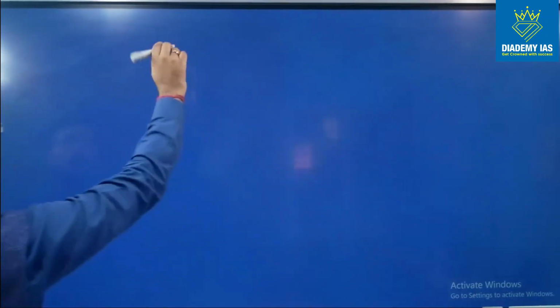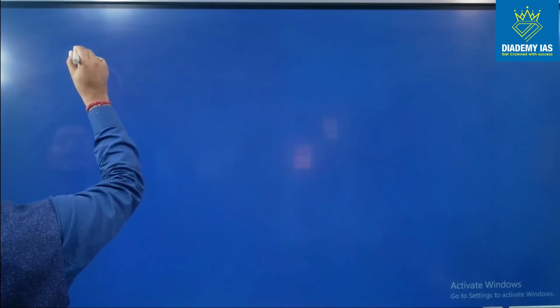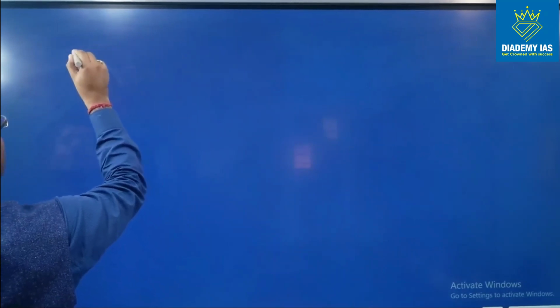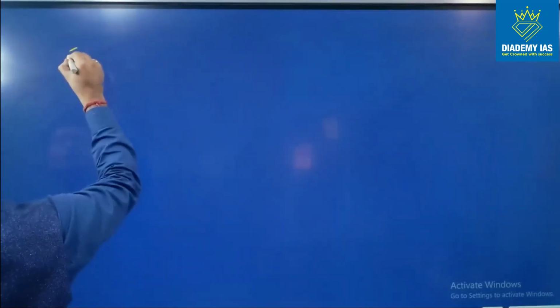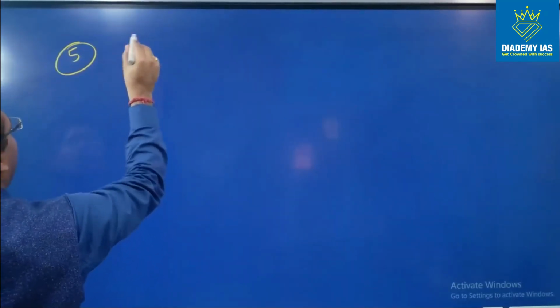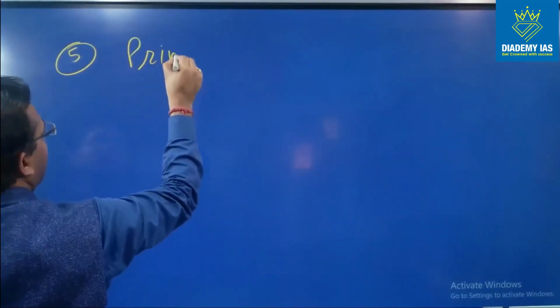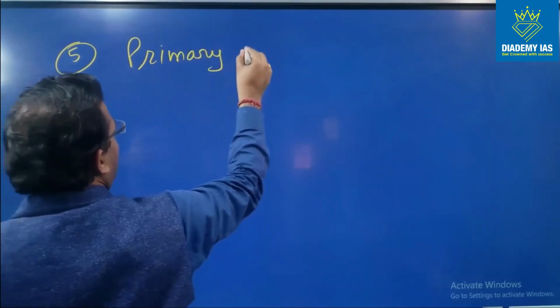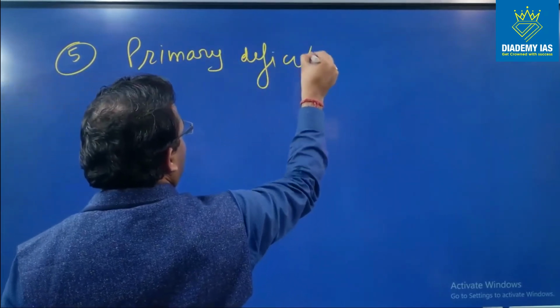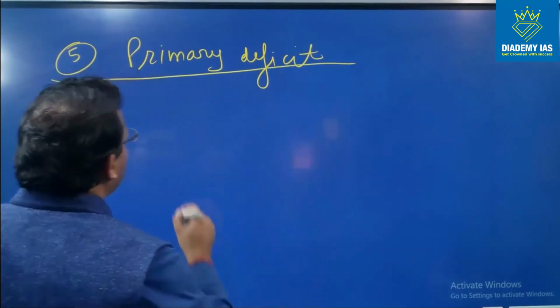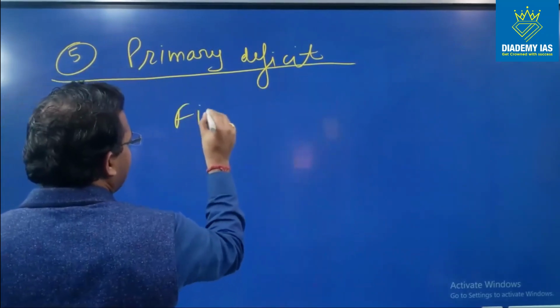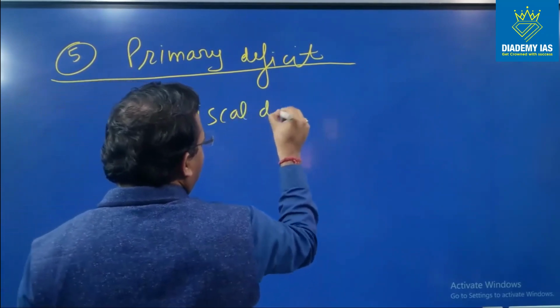There is the next deficit, deficit number 5, primary deficit. What is primary deficit? So we have fiscal deficit, right?